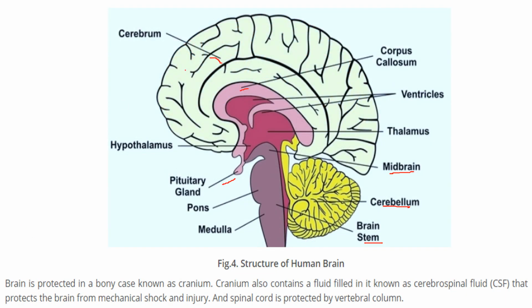The brain is protected by a proper bony case, which we call the cranium. The cranium also contains a fluid known as cerebrospinal fluid that protects the brain from minor mechanical shock or injury. And the spinal cord is supported by the vertebral column.